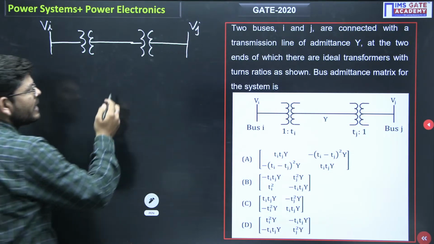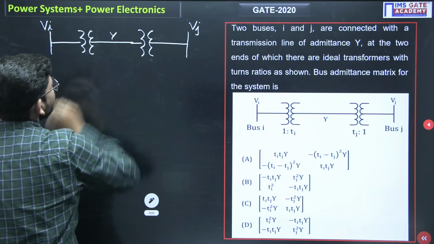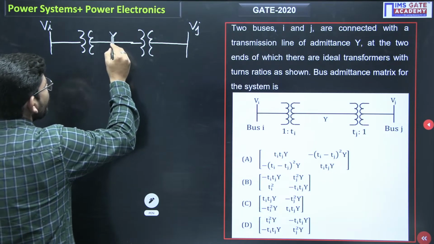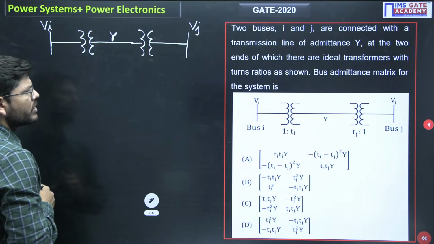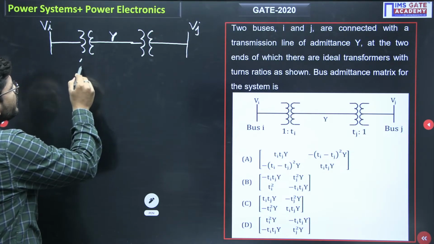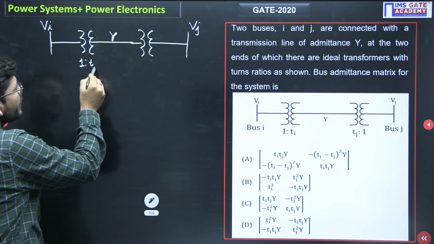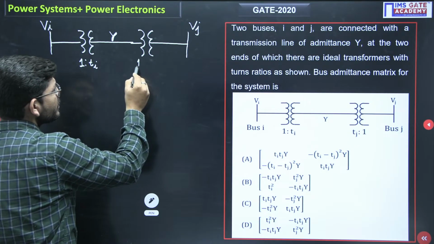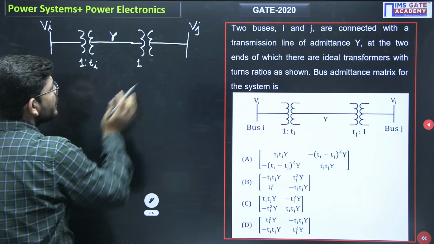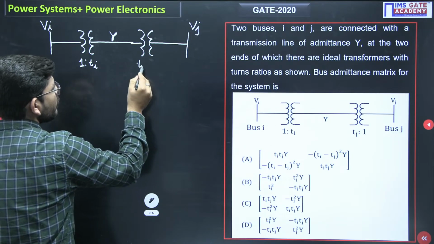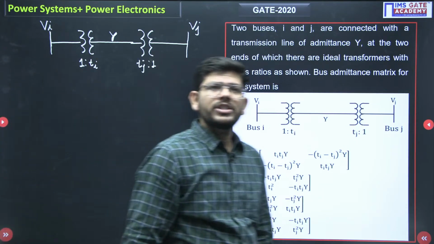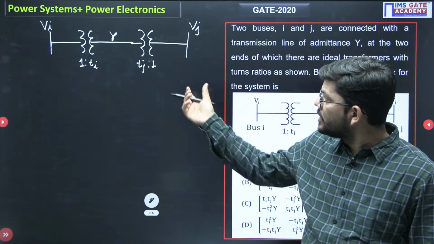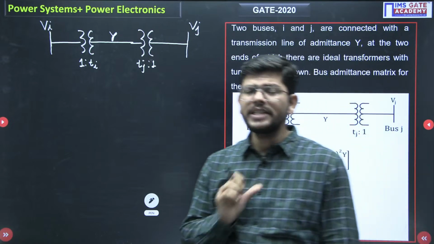This is the admittance Y connected in between them. The transformation ratio at one end is 1:Ti and the transformation ratio at the other end is Tj:1. This is what is given to us.